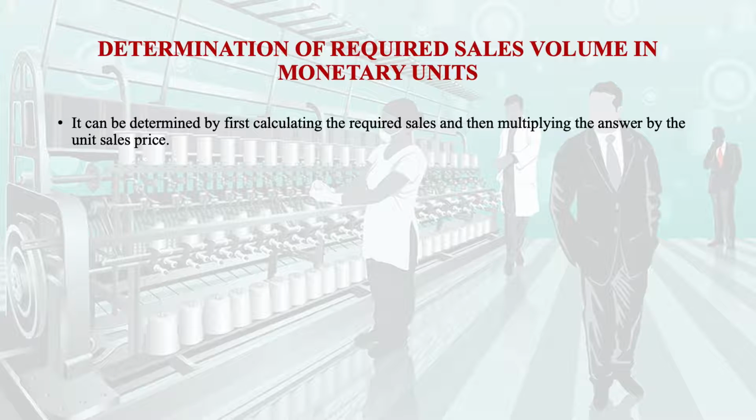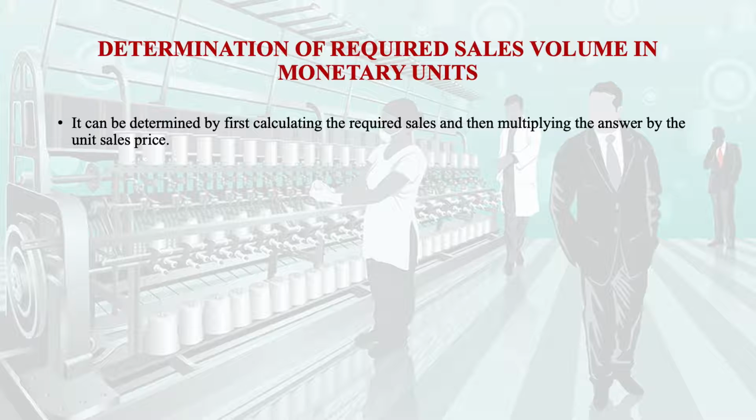So the cost volume profit analysis not only tells you about the break-even point, but it will also guide you how much quantity you should sell to earn a specified amount of income.